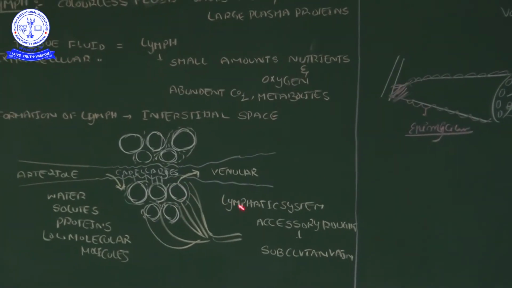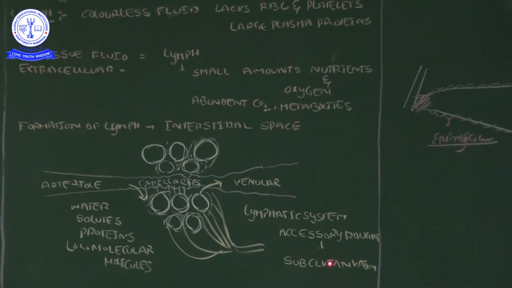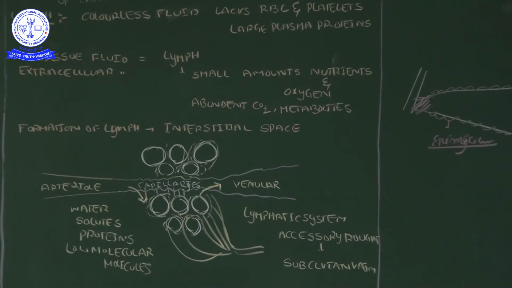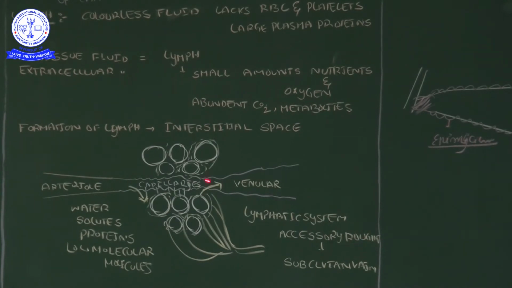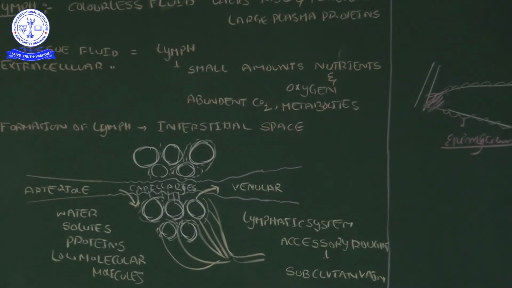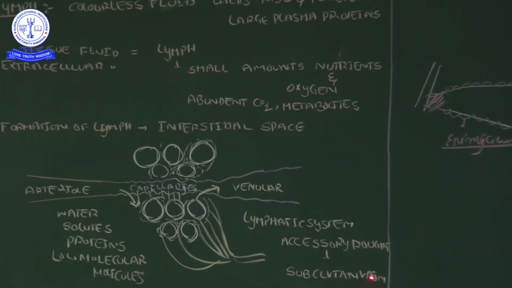So the lymph-receiving capillaries we call lymph capillaries. In the intestinal place, these lymph capillaries we call lacteals. This accessory route takes the extracellular fluid from different body parts and drains it upward. Finally it will reach